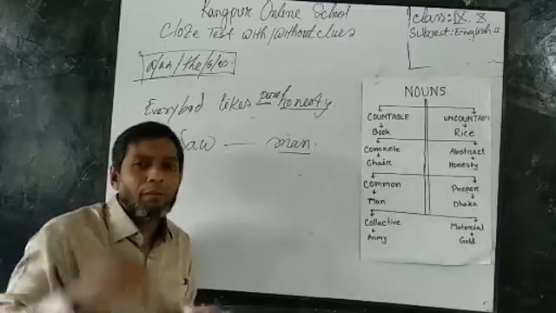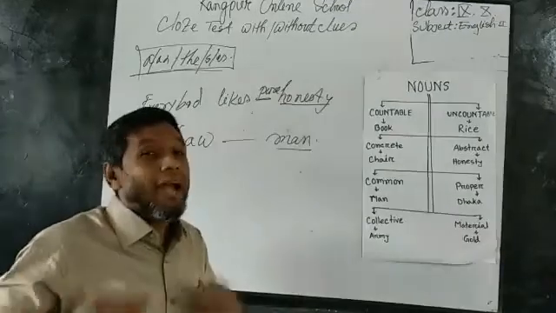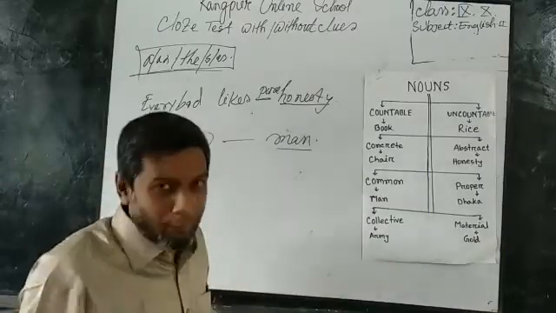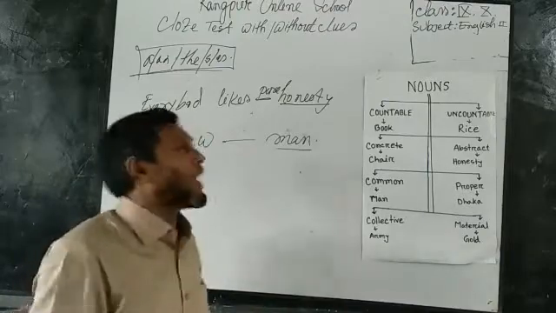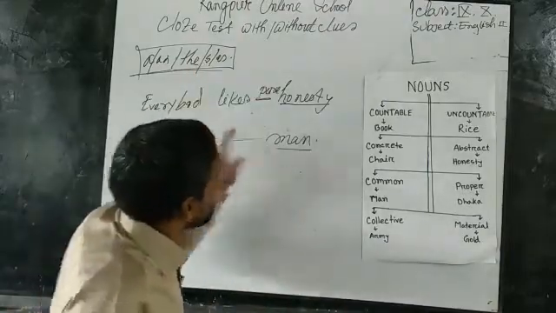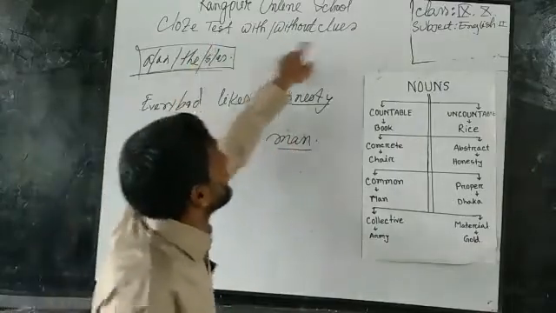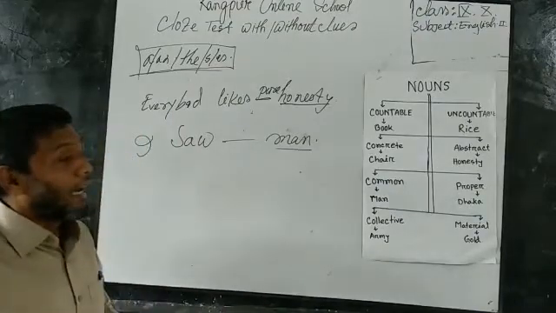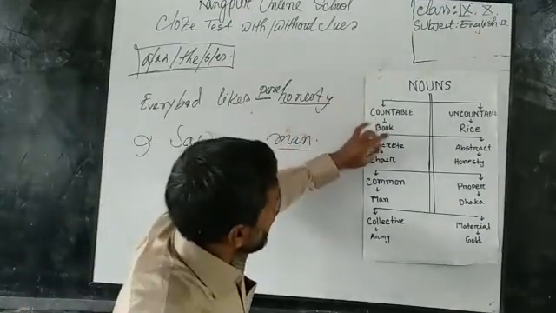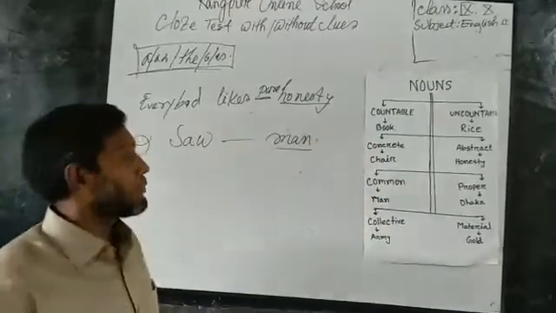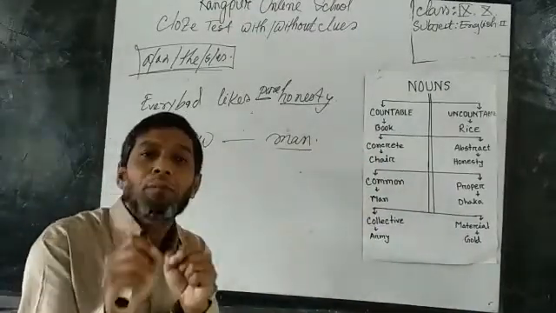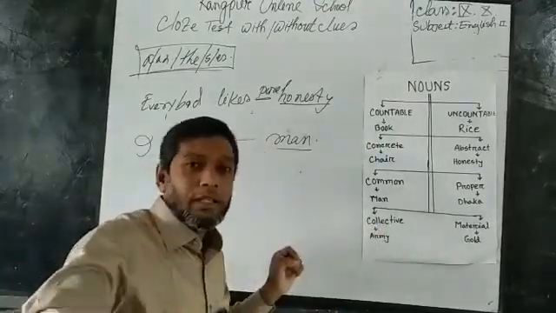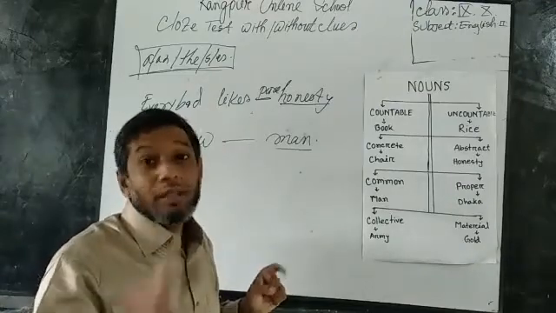So my dear students, I am repeating, what is my target? What I want to tell you, what information I want to give you. My focus point is that I will take some techniques here so that I can fill in the blanks very successfully. So dear students, finish here. So countable, concrete, common and collective nouns: you have to remember that these four nouns. When they are used in a sentence, they cannot be used alone.